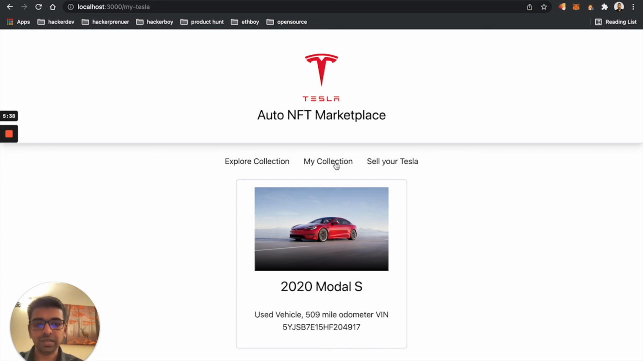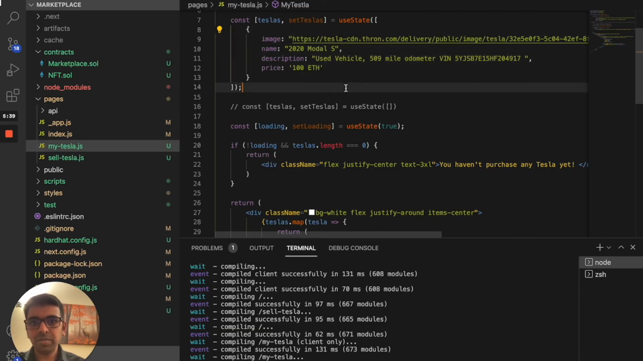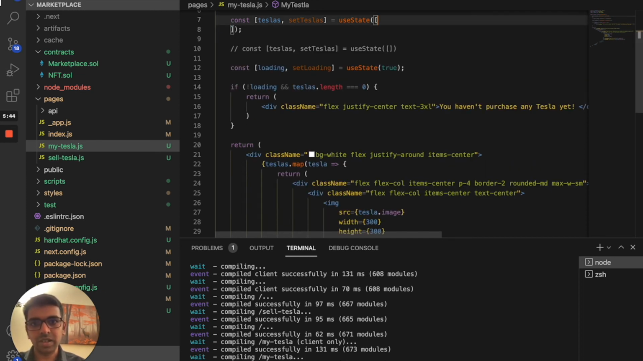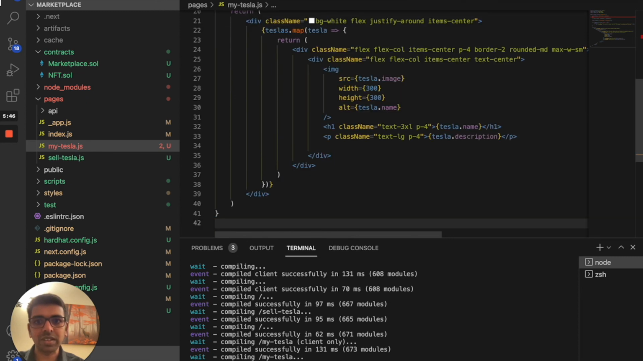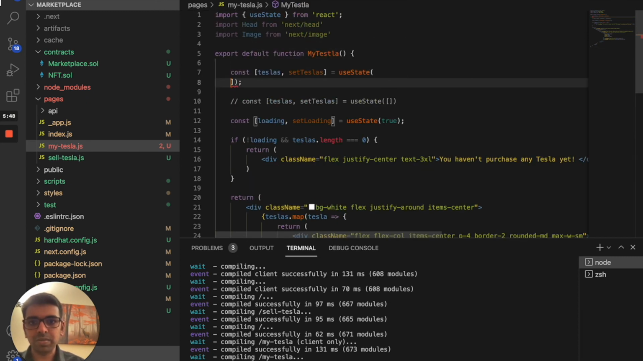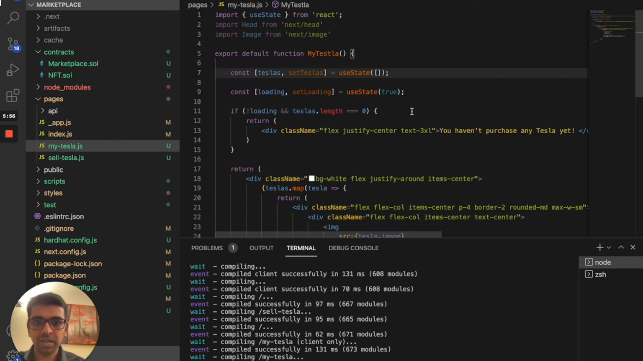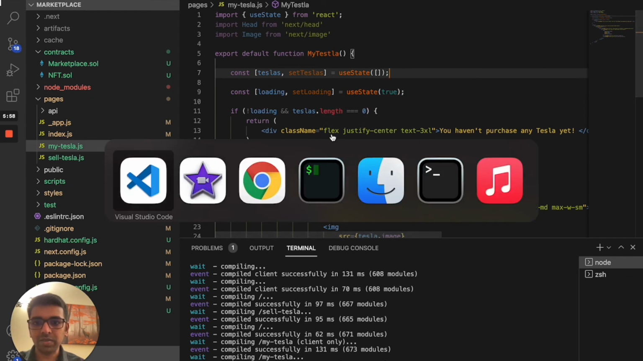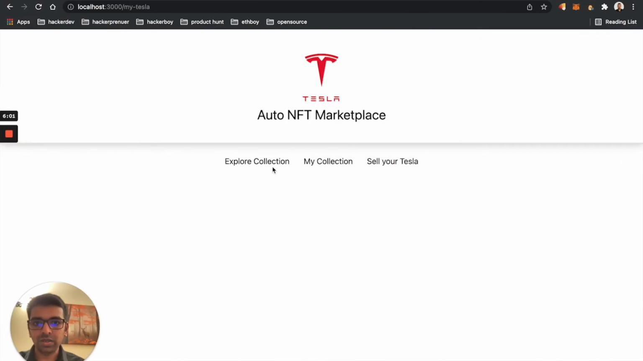Let's start writing that. If we go to the my Tesla page, where we are actually listing out all the Tesla collections for a particular user. So let's clean up something we brought before. So that means there is nothing listed at the moment. So if we go back to the UI, it should show an empty collection.